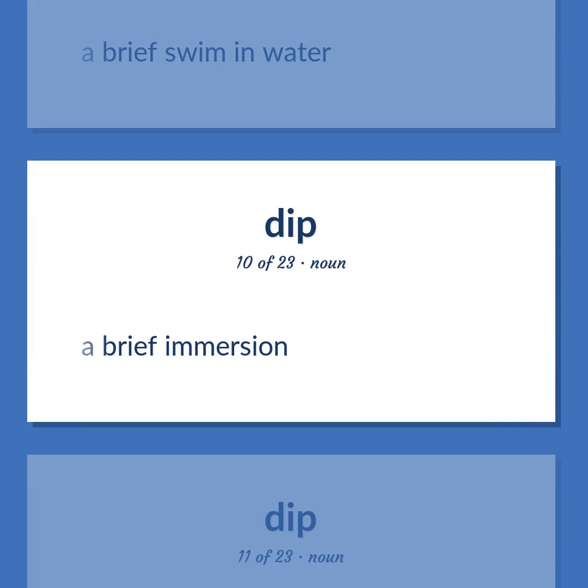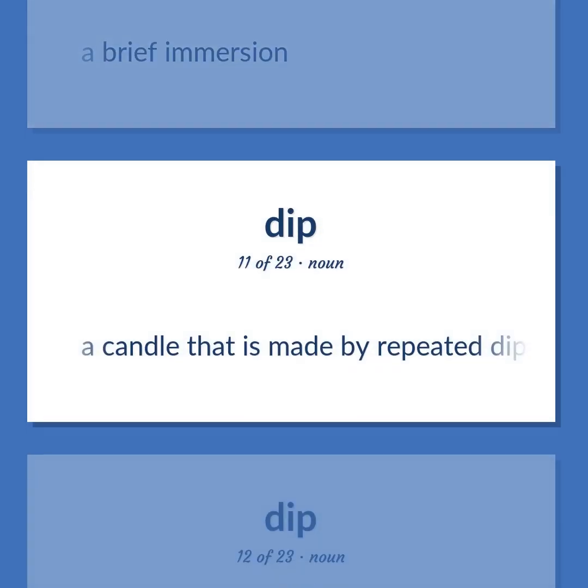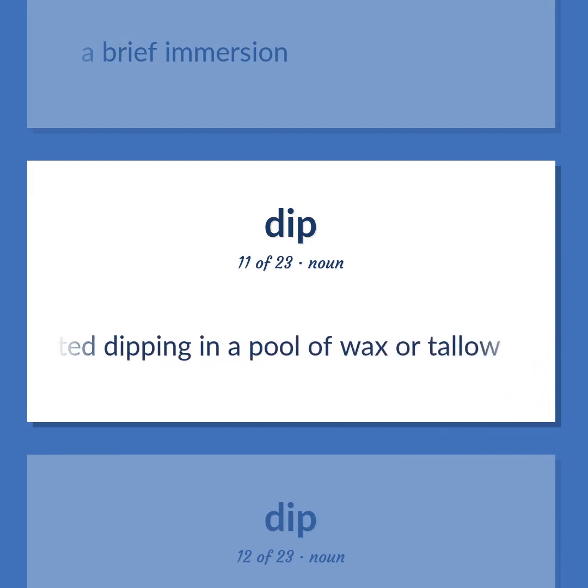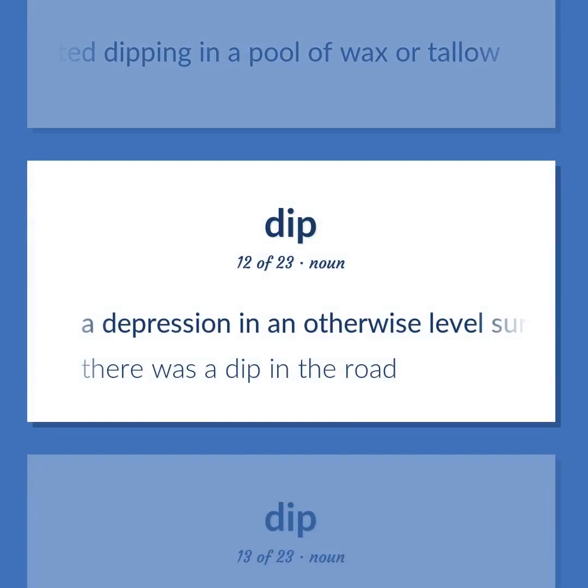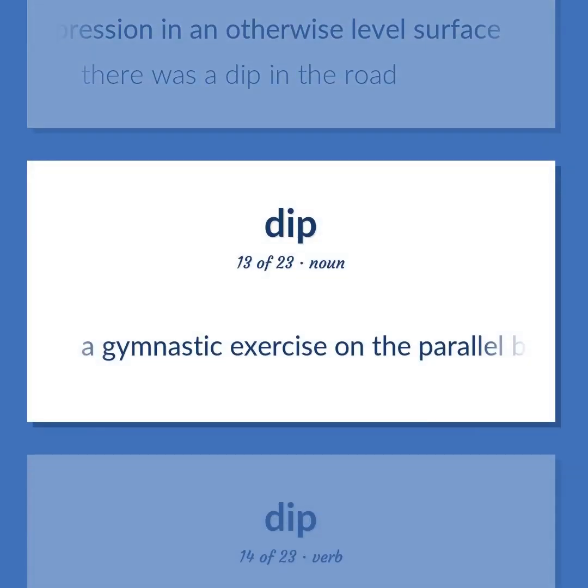A brief immersion. A candle that is made by repeated dipping in a pool of wax or tallow. A depression in an otherwise level surface. There was a dip in the road.